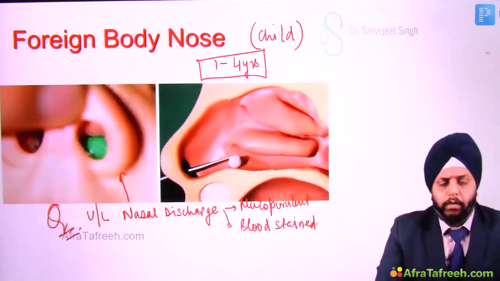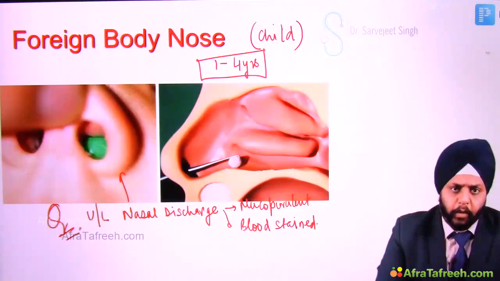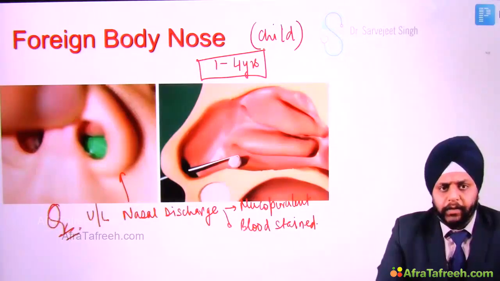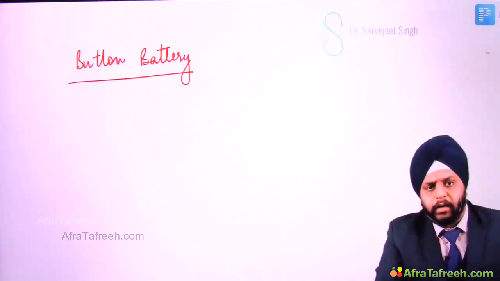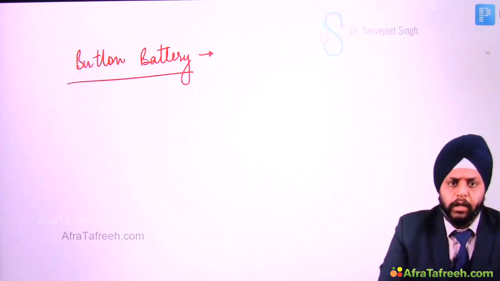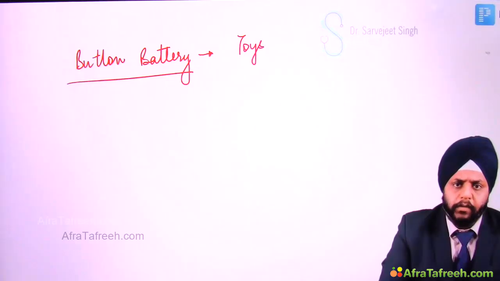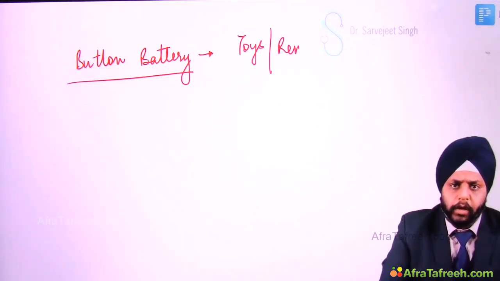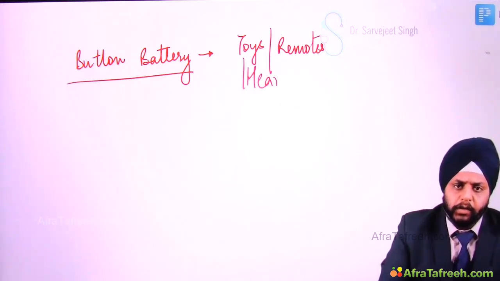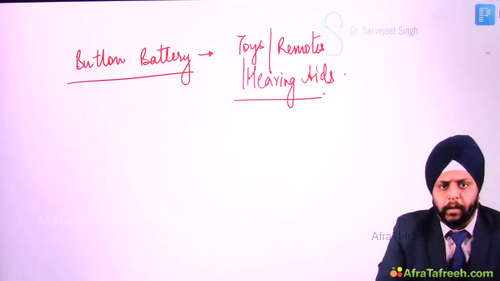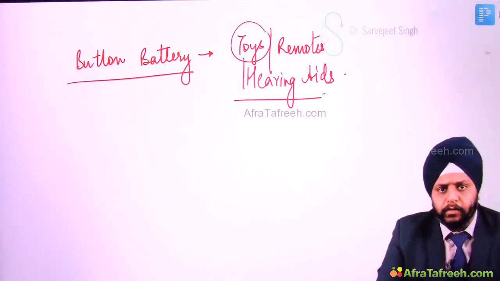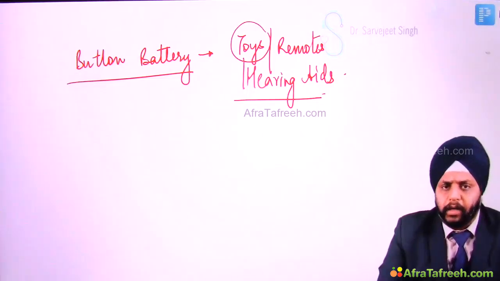All right, now there is an important foreign body that is asked in the exam, that is the button battery. Now this button battery is found in some toys, in some small remotes, and in hearing aids. These are things which are sometimes left around in the house. Hearing aids may be left around, and the child may pick them up. He's playing with some of the toys, these toys can break, and the button batteries come out.